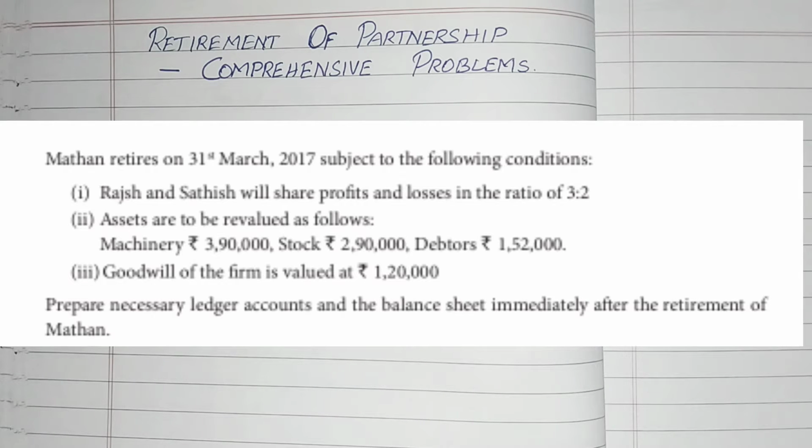Next, assets are to be revalued as follows: machinery, stock and debtors, which we have to compare with the old balance sheet. Next, the goodwill of the firm is valued at 1,20,000, which is one of the major adjustments. Prepare the necessary ledger accounts and the balance sheet immediately after the retirement of Madan.